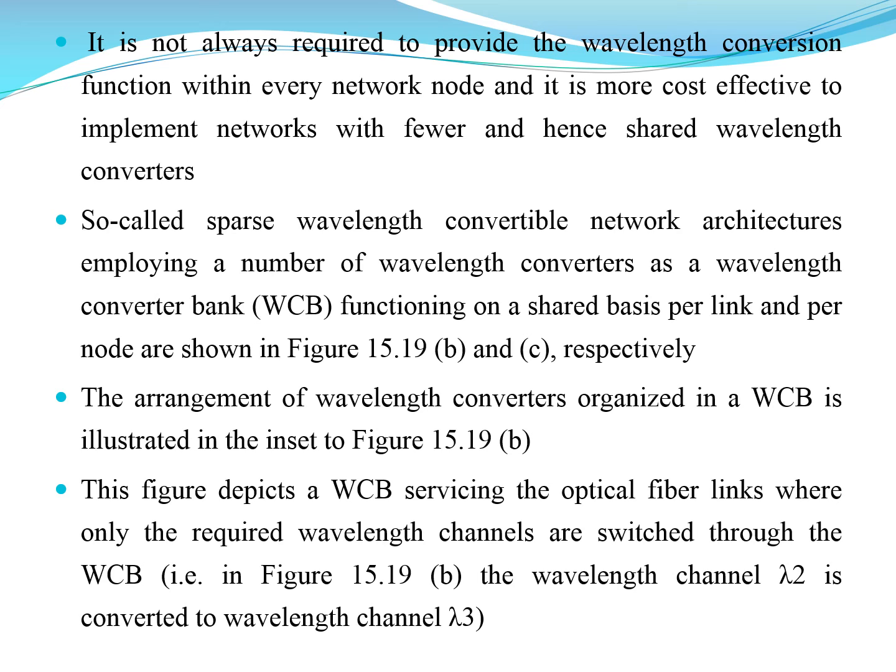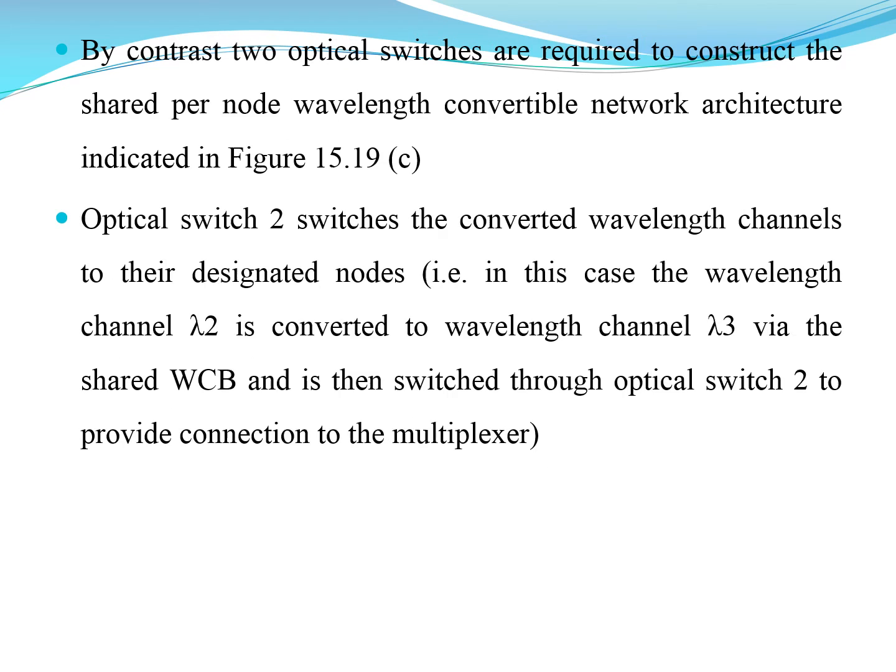So the arrangement of wavelength converters, which is organized in a WCB, is illustrated, and this figure depicts a wavelength converter block which is used in the optical fiber link, where only the required wavelength channels are switched to the wavelength converters. So the two optical switches used in this are required to construct a shared module per node, which is using a wavelength convertible architecture. In this case, the two optical switches are converting the wavelength channels to their designated nodes,